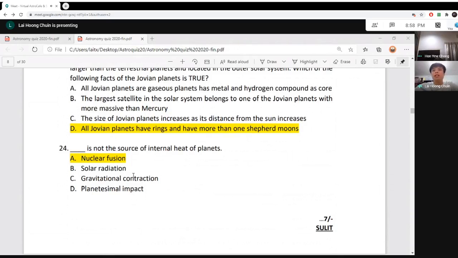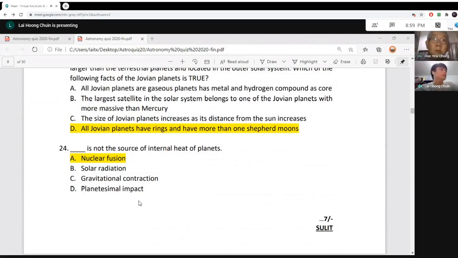Solar radiation, of course, every day we have heat from the sun. Especially in Malaysia, sometimes we feel very hot. We say it's a sunny day, it's very hot. The second one is gravitational contraction. Basically, due to the effect of gravity, heat is produced. This is the core activity, on the core of the Earth or the core of the planets.